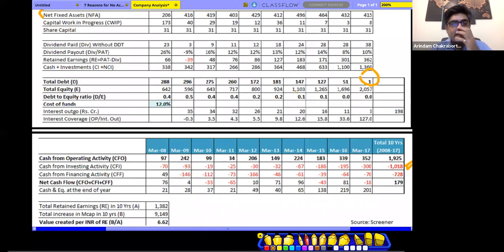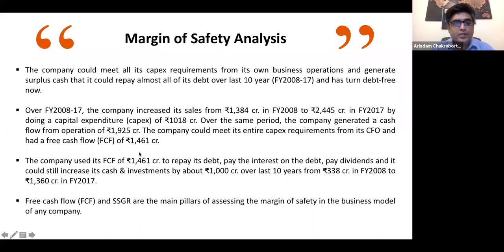So guys, if you are getting these figures, free cash flow and SSG are the main pillars of assessing the margin of safety. This is a very important bit of analysis. No book really teaches all this, and this is the real stuff which you need to understand.